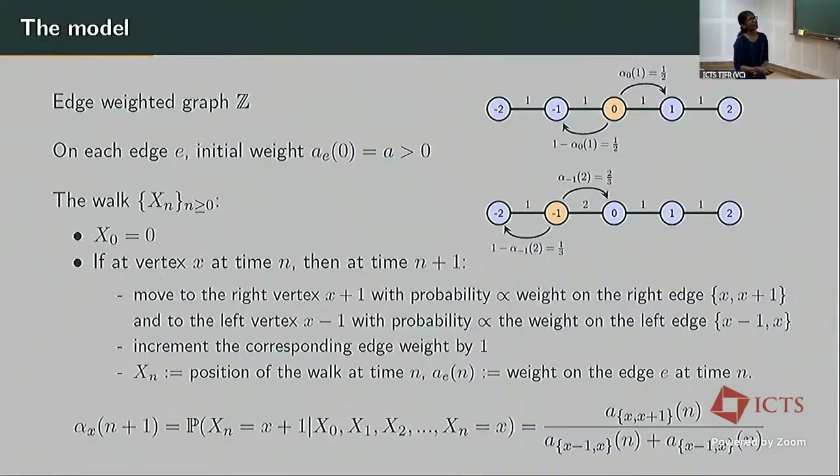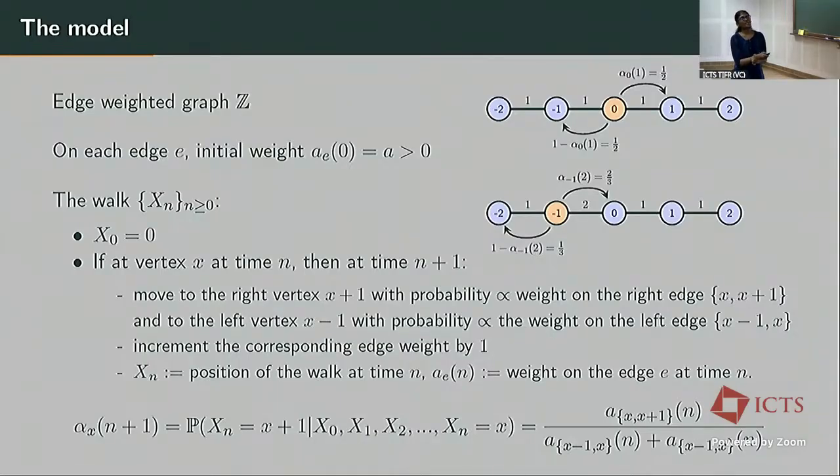So this is the model. What behavior does this walk model? Suppose you are new to a city, and initially you explore places randomly, and as time passes, you are more likely to visit streets that you have visited already.